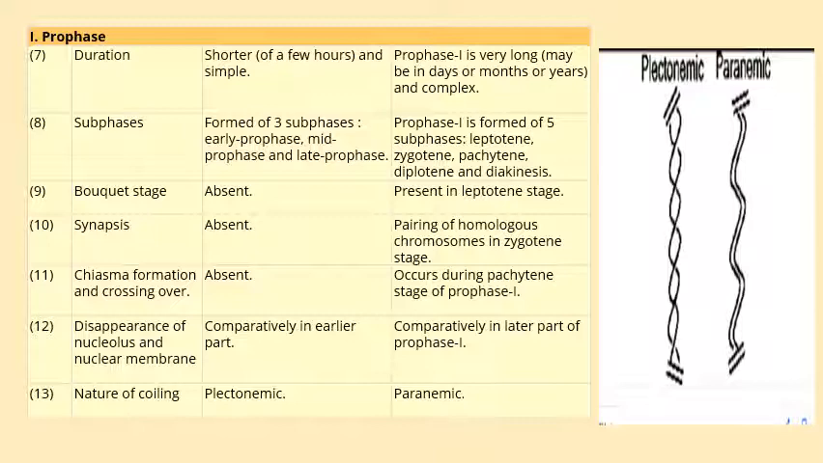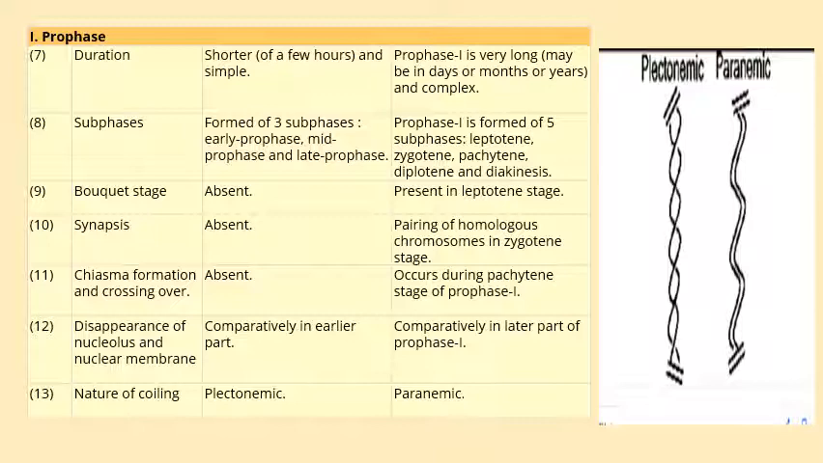So it takes place in the leptotene stage. Synapsis is absent in prophase of mitosis, whereas it is present in the zygotene stage of meiosis 1. Chiasmata formation and crossing over are absent in prophase of mitosis, whereas they occur in meiosis 1.